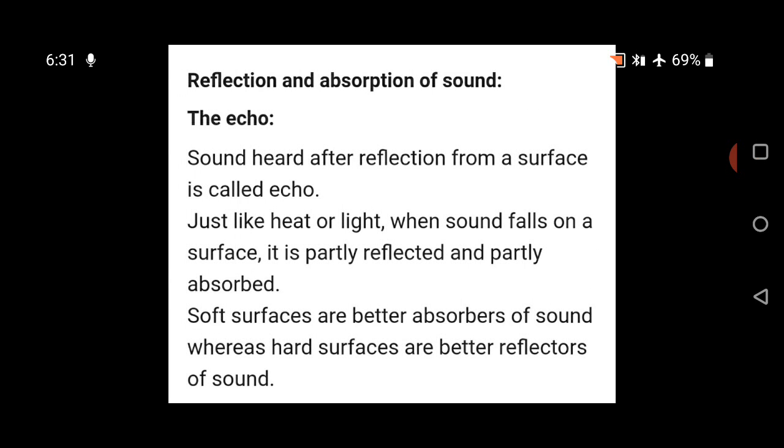Now, reflection and absorption of sound. The first one is the echo. The bouncing back of the sound wave from the surface of a solid or liquid is called the reflection of the sound. Sound heard after reflection from a surface is known as echo. I am again repeating, sound heard after reflection from a surface is called echo.